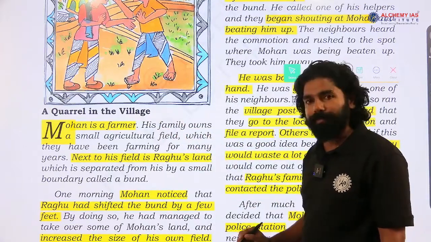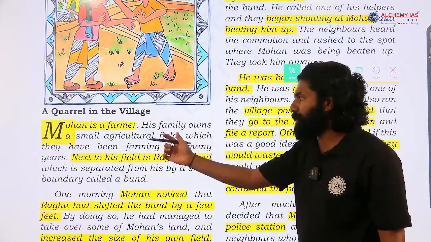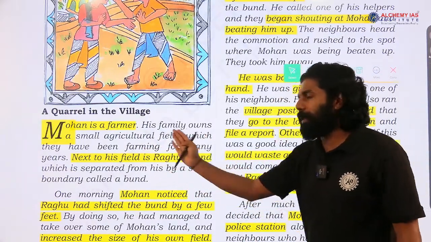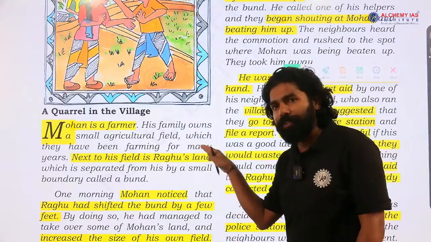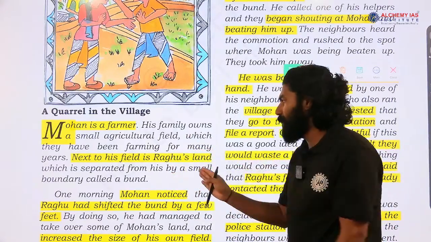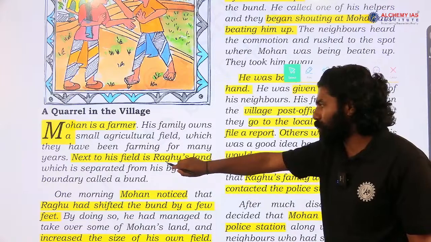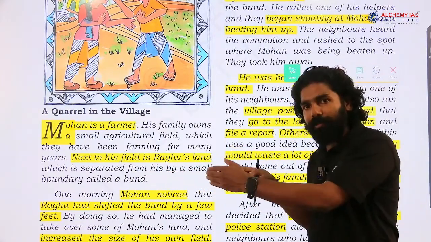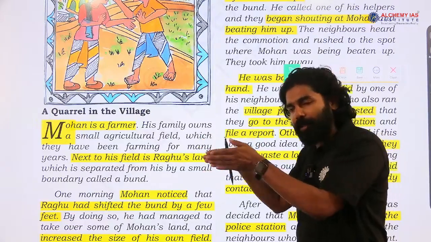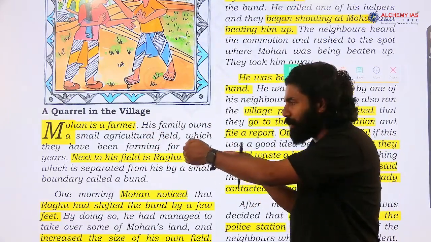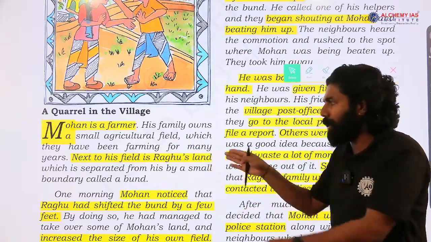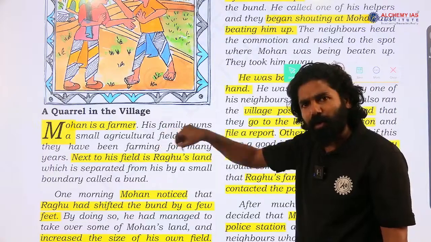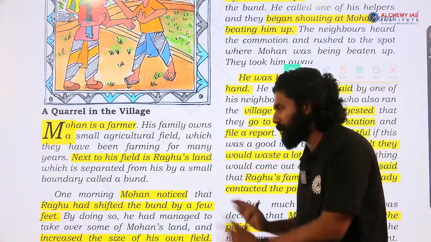Mohan is a farmer and his family owns a small agricultural field in which they have been farming for many years. Next to his field, there is another land owned by Raghu, separated from his by a small boundary. The field of Mohan is demarcated with a boundary wall or small boundary, and another land near to it is owned by Raghu, who also belongs to the same village.